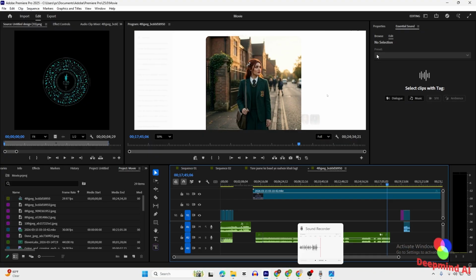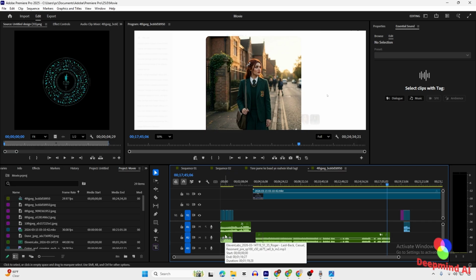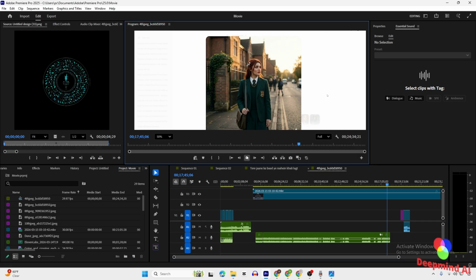So guys, once you're done with that, all you have to do is open any editing software. I like Adobe Premiere Pro. In this way you can bring all your clips and your video and also your voiceover, then you can use any background music, and you can combine all these here, and after that your movie will be ready.